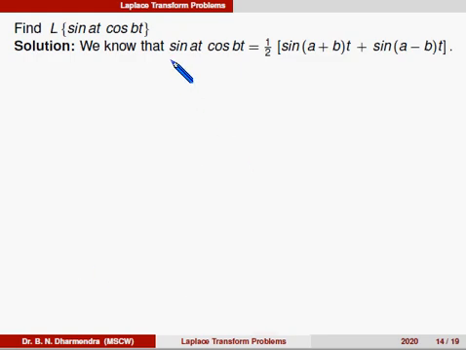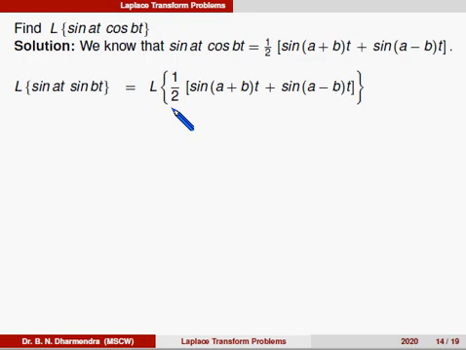Here, A is AT and B is BT. Sine AT into cos BT is equal to 1 by 2 times sine of (A plus B) into T plus sine of (A minus B) into T. So, therefore, you can consider Laplace of sine AT into cos BT.